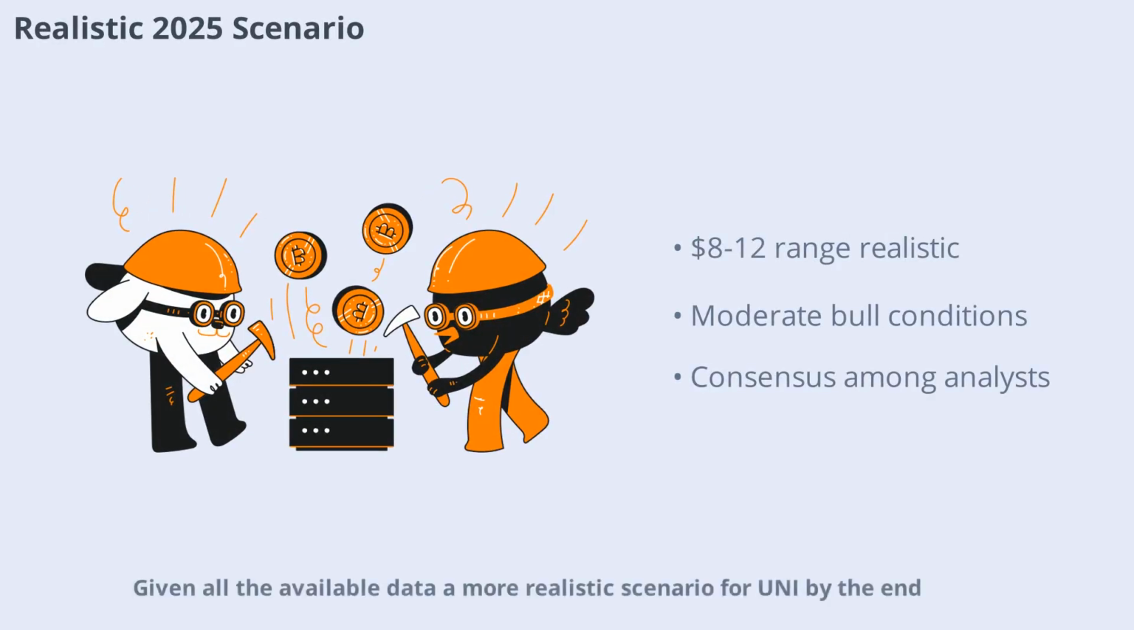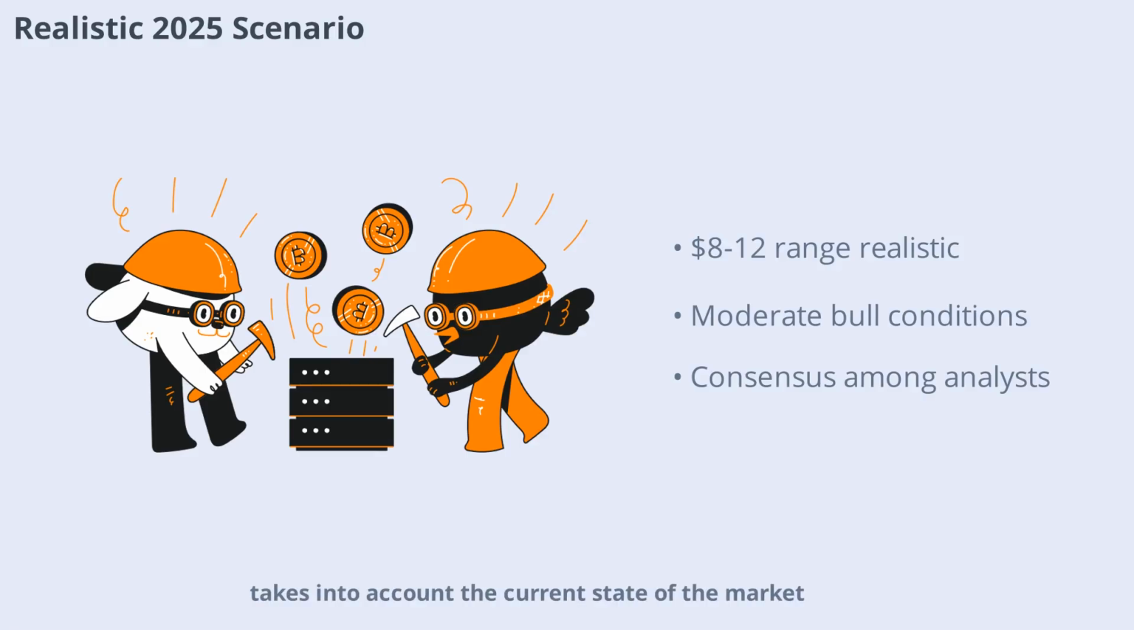Given all the available data, a more realistic scenario for UNI by the end of 2025 is a price in the $8.12 range, assuming moderate bullish conditions. This outlook reflects the consensus among analysts and takes into account the current state of the market, as well as the challenges and opportunities facing Uniswap.